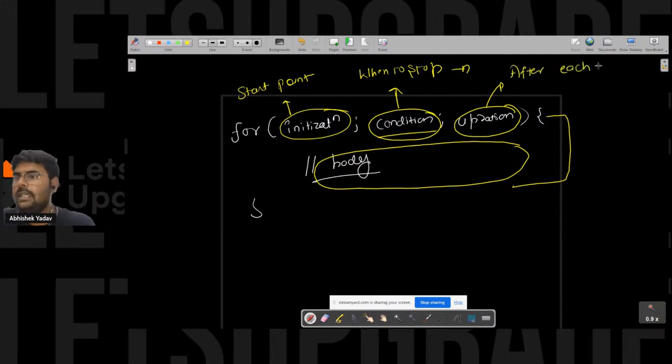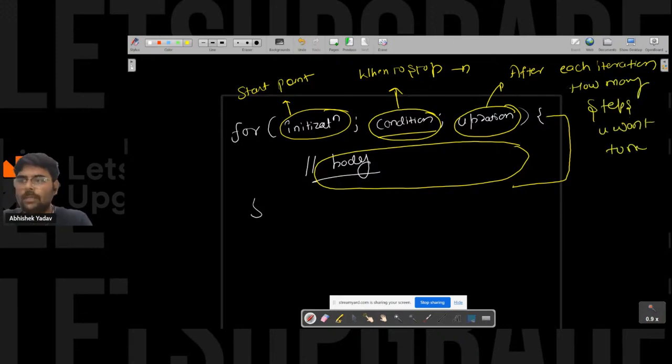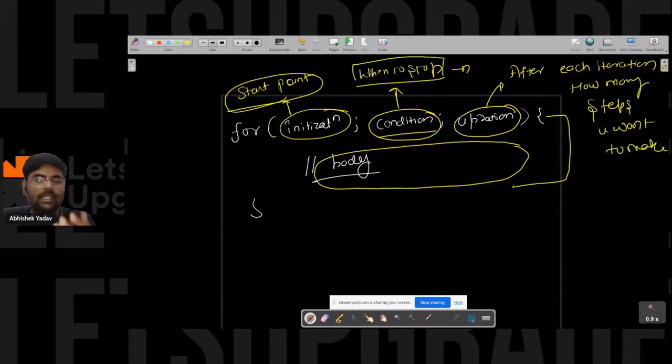After each iteration, how many steps you want to take, right? So these things you have to keep in mind, and this will vary. The start point will vary according to the problem statement. When you have to stop, that will vary according to the problem statement. And after each iteration, how many steps you want to take, that will vary according to the problem statement.